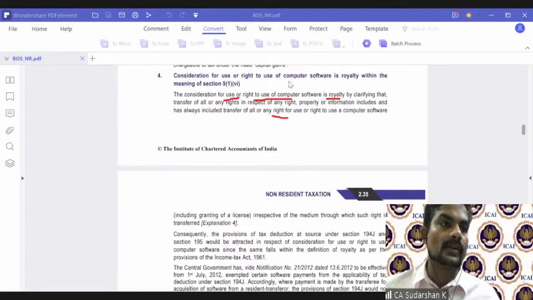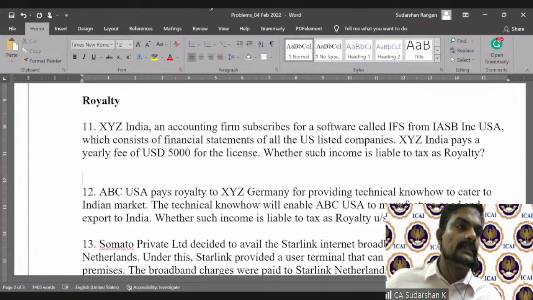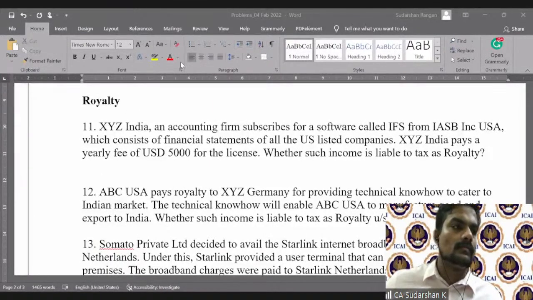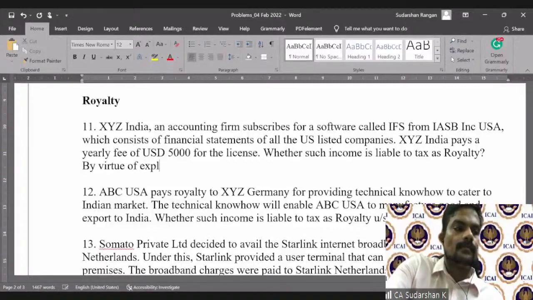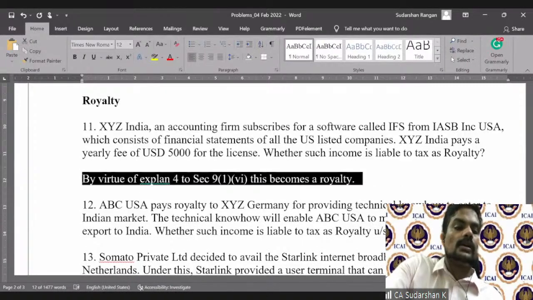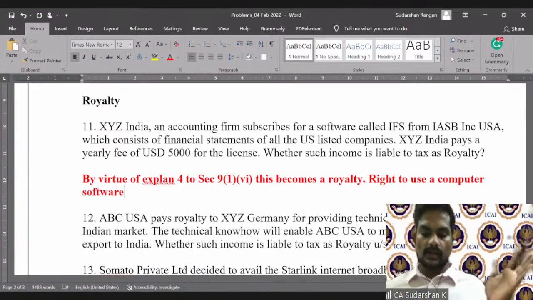So coming back to this specific question, by virtue of Explanation 4 to Section 9(1)(vi), this becomes a royalty, because even a right to use a computer software, whether you give a license or not, they have also said including grant.